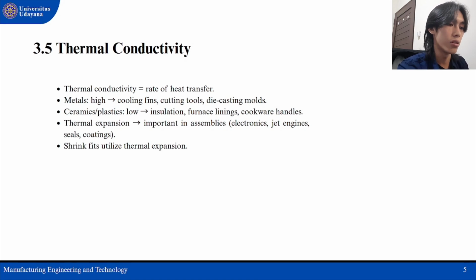It can cause problems in assembly, such as electronic components or jet engines, where different materials expand at different rates. An important industrial use of thermal expansion is shrink fitting, where a heated part is fitted over a shaft and contracts when cooled.